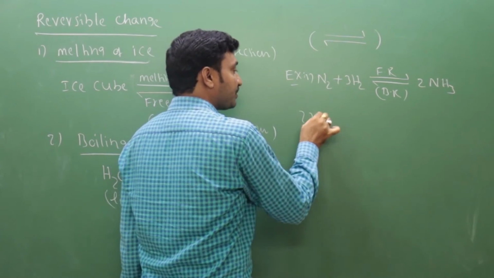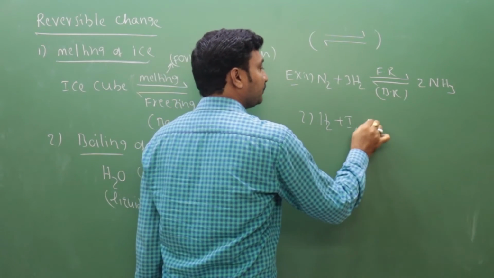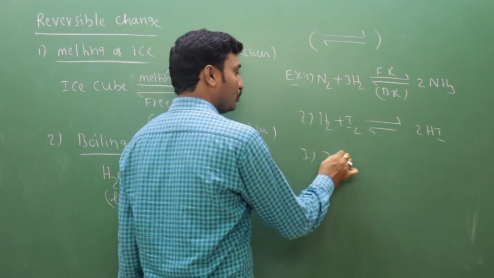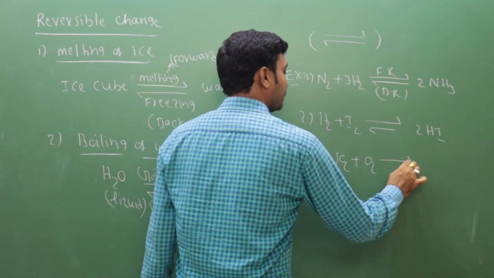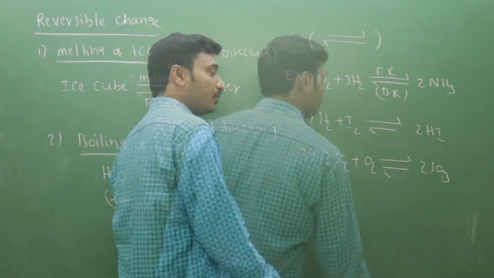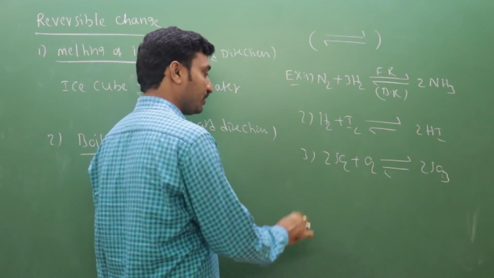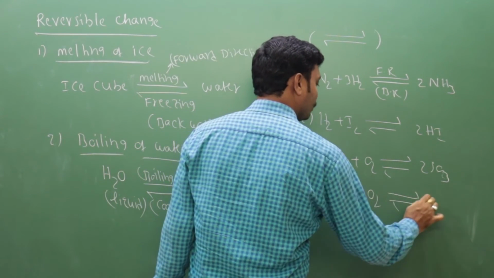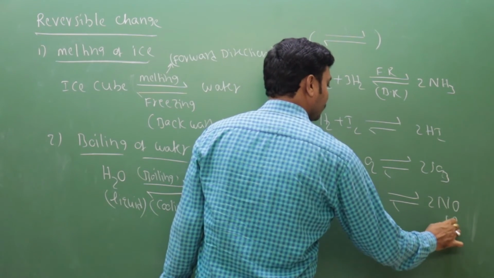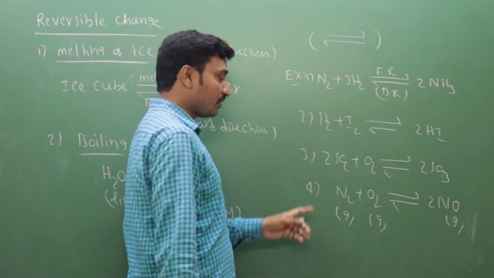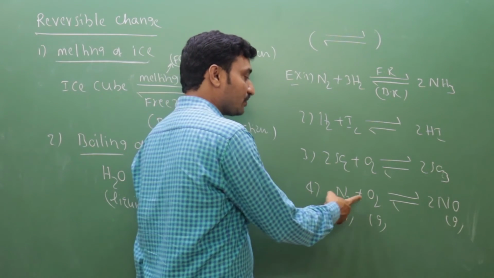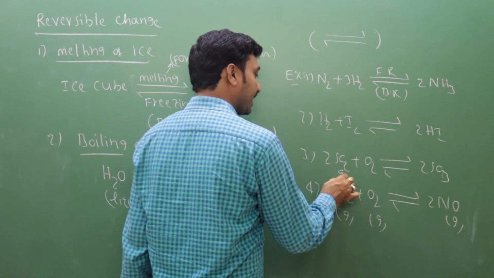Next, H2 plus I2 gives rise to 2HI. Next one, 2SO2 plus O2 gives rise to 2SO3. N2 plus O2 gives rise to 2NO. These are all reversible processes. Both forward and backward directions take place. N2 gas, O2 gas, NO gas. All are gases here.